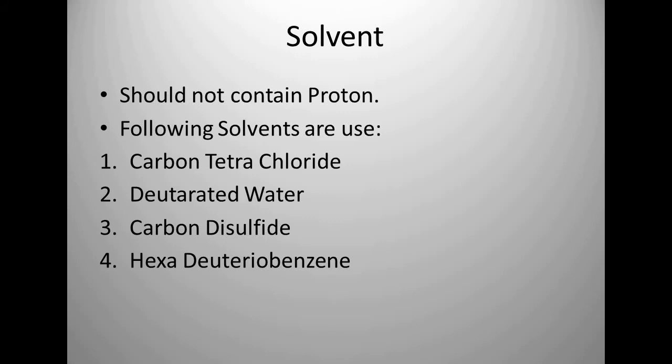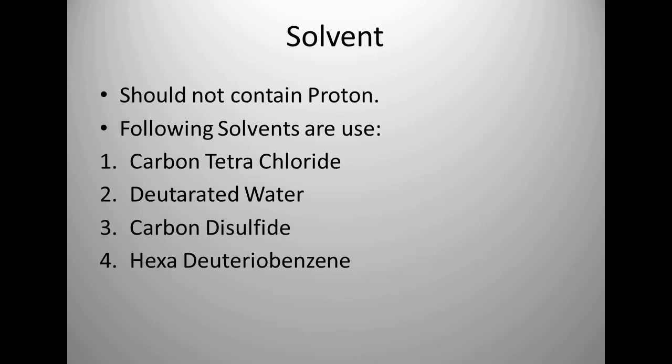Next is the solvent. Ultimately, when we use NMR spectroscopy, we dissolve our sample in a specific solvent and then run our spectra. In UV we use a solvent which does not have a double bond. Because if we have a double bond, then the pi electron undergoes excitation, then relaxes and emits some energy in the form of a wave, and that will give you the spectra.